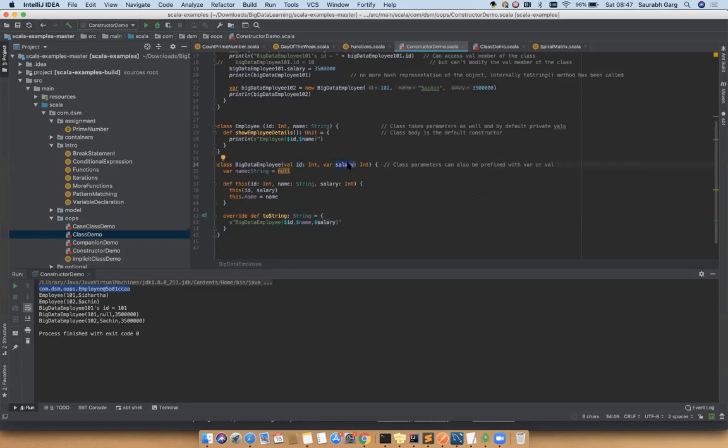But here one additional thing we have done: we have used the var and val keywords. So var and val keywords we can also specify while declaring a constructor. It's not just constructors, in functions also this holds true. What's the difference? By default, when you declare line number 28, employee with ID comma name, both ID and name are by default val, that means constant. Whatever values you have passed to that function, you can't change it, which is a standard practice we follow. That's why in Scala it is val by default whenever you are defining parameters to a constructor or a function.